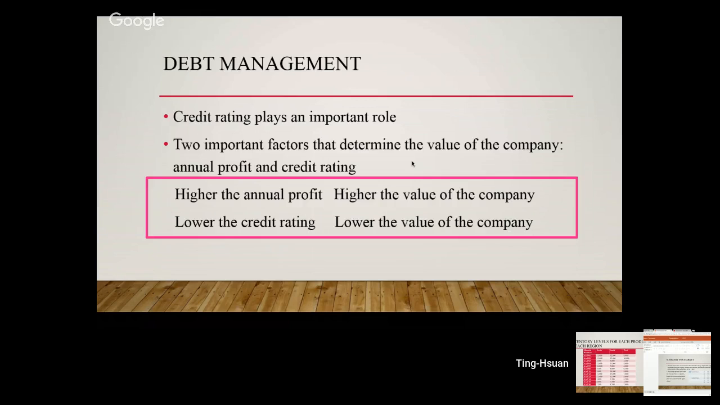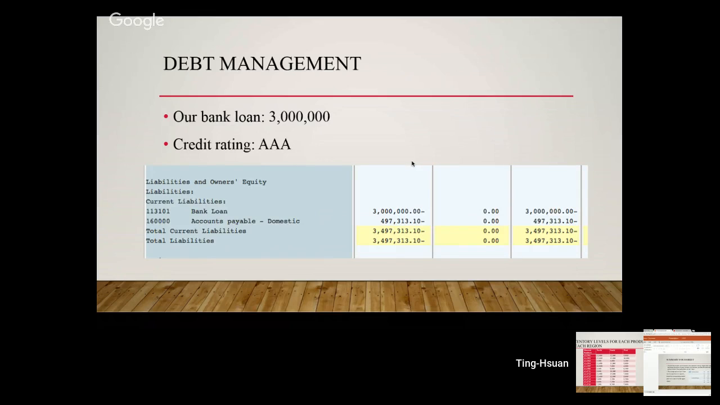Besides, there are two important factors that determine the value of the company: annual profit and credit rating. The higher the annual profit, the higher the value of the company. In contrast, the lower the credit rating, the lower the value of the company. Therefore, in order to increase our credit rating, we need to repay the loan by using FB50. At the end of the ninth round, although we still have 3 million in bank loans, our credit rating becomes AAA.